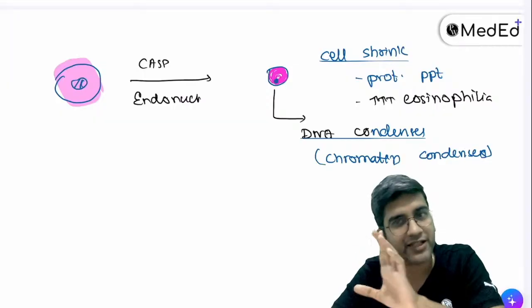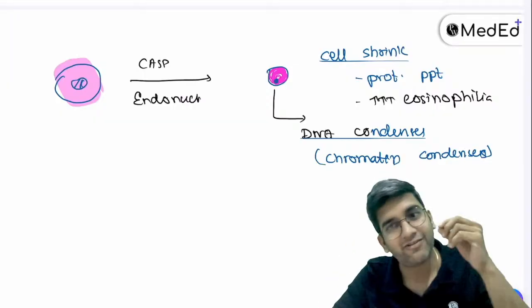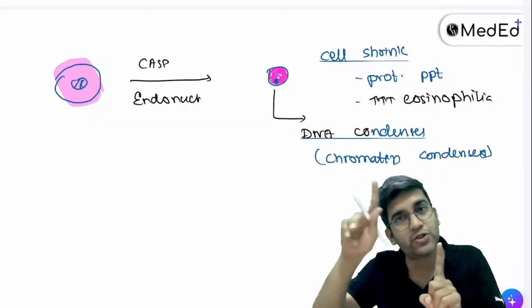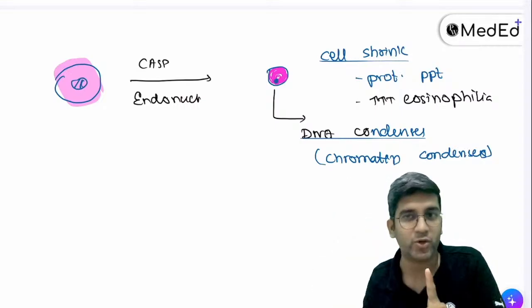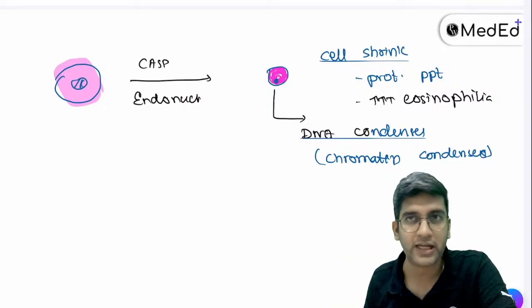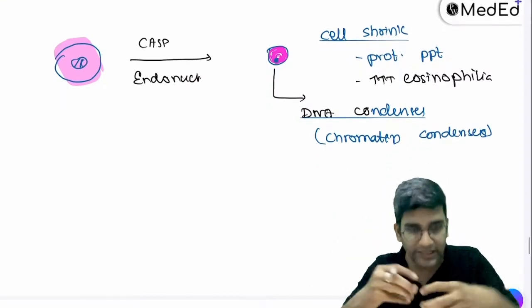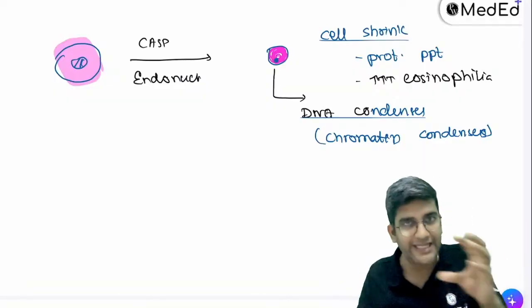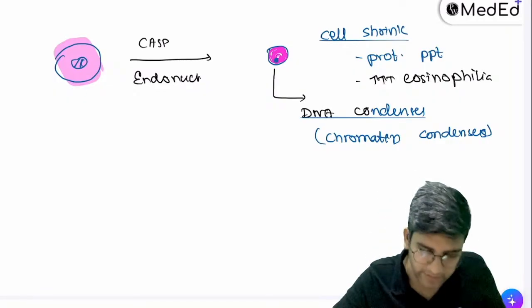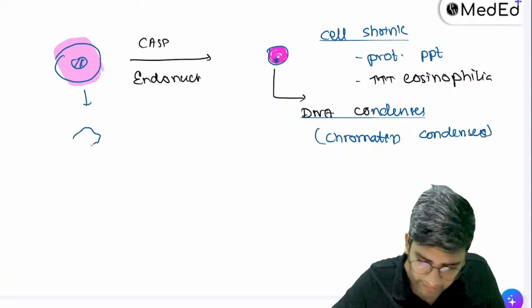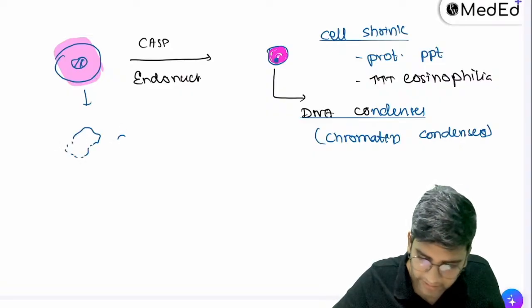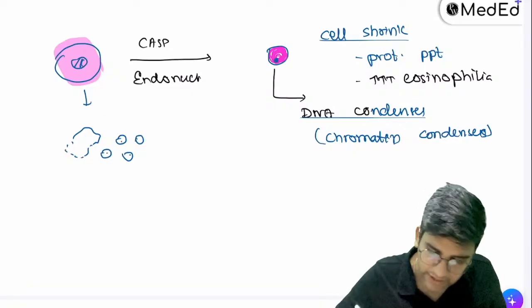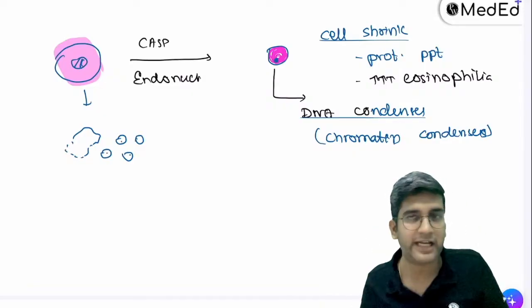In apoptosis, it stops here. In necrosis, it will lyse. Pycnosis results in karyorrhexis. Karyorrhexis will result in karyolysis. That will not happen in apoptosis, right? So what happens is, when this entire destruction happens, sometimes the cell might not exactly destroy like this. The cell might fragment. It will form multiple tiny particles. So blebs will form and they'll form multiple tiny particles.